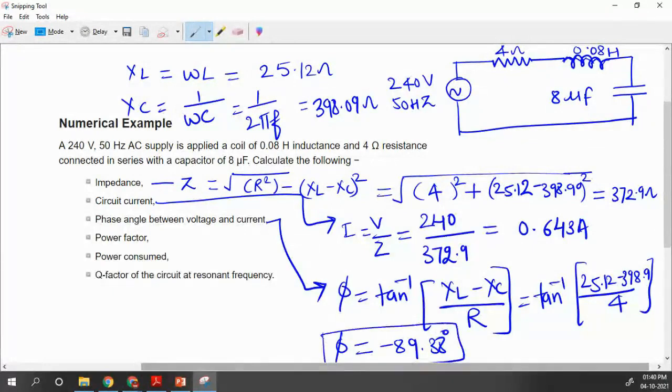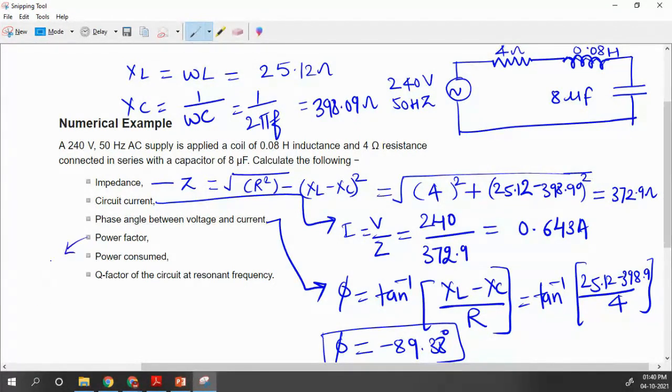So is this phase angle leading or lagging? Quickly. It's negative. That means your voltage is lagging and current is leading. Okay, so you have to calculate the next thing.